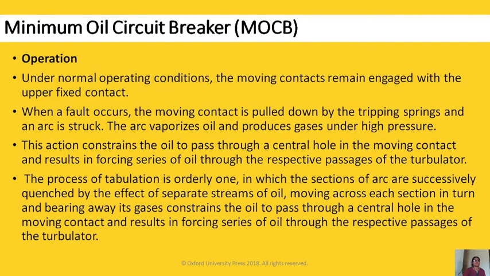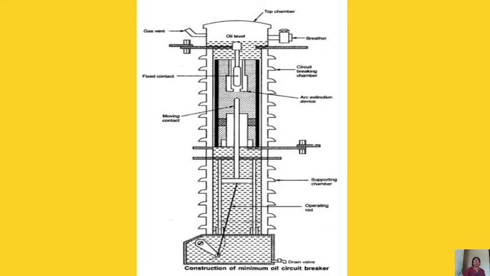Now we'll see the operation. Look here. This is our fixed contact, this is our moving contact, and there is a piston. Initially it is closed. As it starts opening, the oil around these two contacts gets decomposed. Because of this, hydrogen gas and heat will be produced, and for that we have the gas vent.